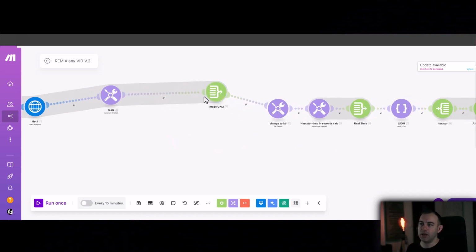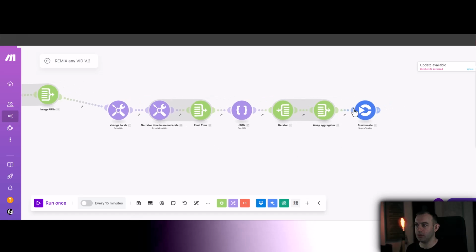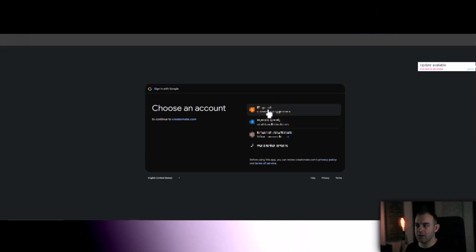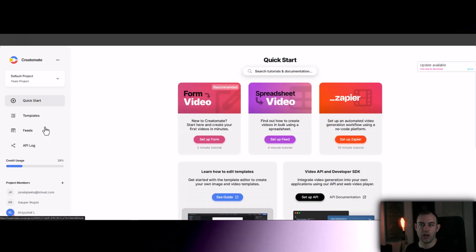And all of the image URLs are being put together by the array aggregator that can be passed on to Creatomate. You can start using Creatomate for free, so I really recommend this platform, really like it.